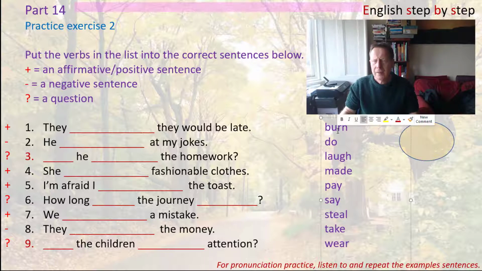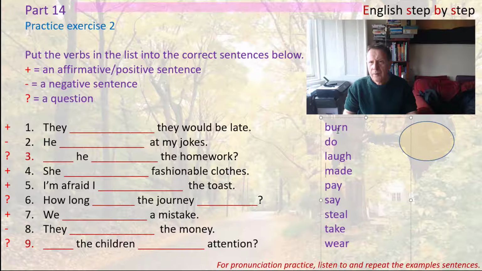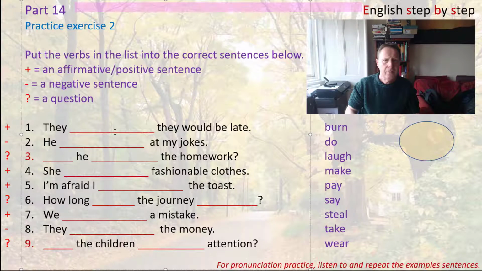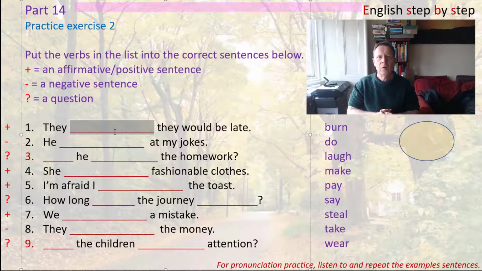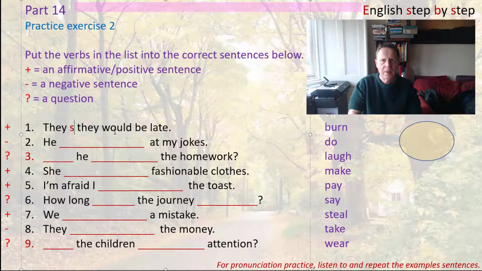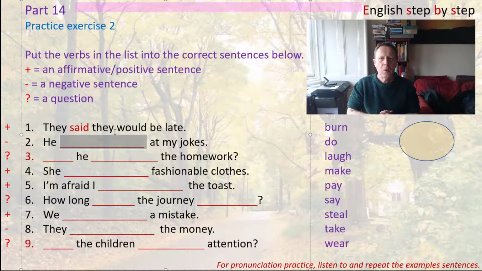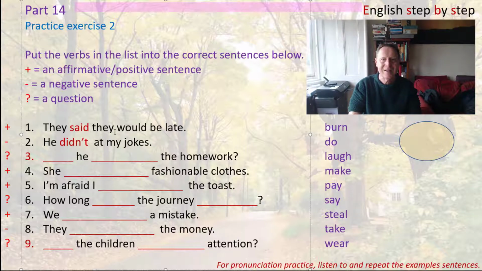Now, I can see that I made some mistakes when I wrote in the verbs here, so I'm going to change that to the infinitive, because these should be in the infinitive. So there we have make is the infinitive. So let's look at the sentences. Now, number 1 is affirmative, and here we need to use the verb say, and the past tense is irregular, so that becomes said. Now the next one is negative, and we're talking about jokes, and here we have to use the verb laugh, and then so it's the negative didn't, and then the infinitive is laugh.